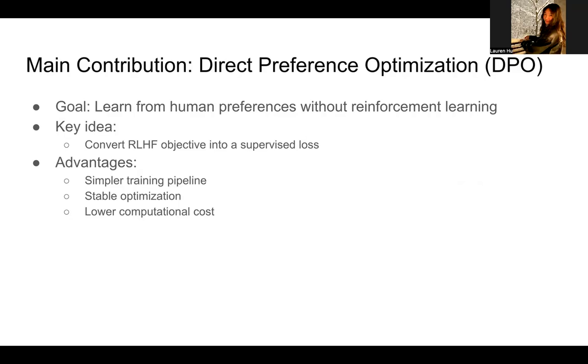Previously, when we used reinforcement learning, the reward models that are trained to give rewards to the actual language model often had errors, and reinforcement learning is often unstable. So supervised learning is much more stable.